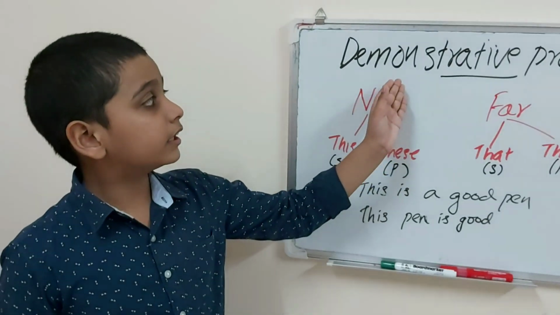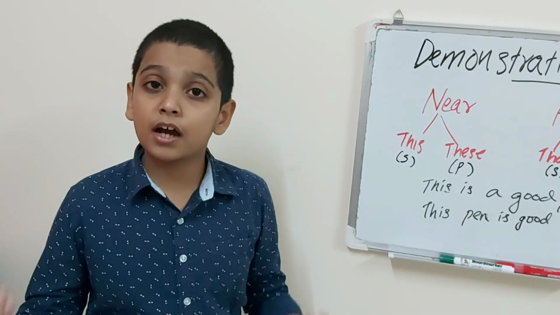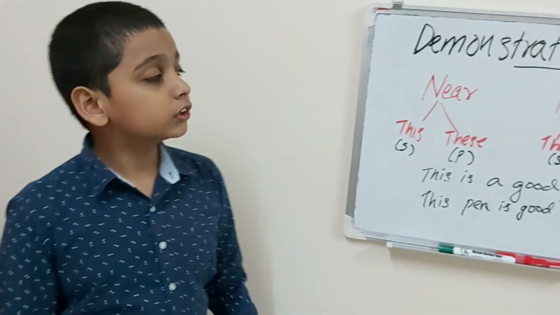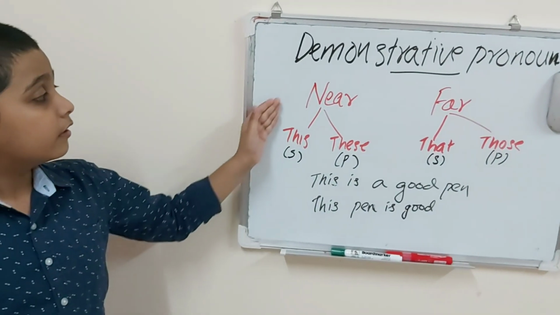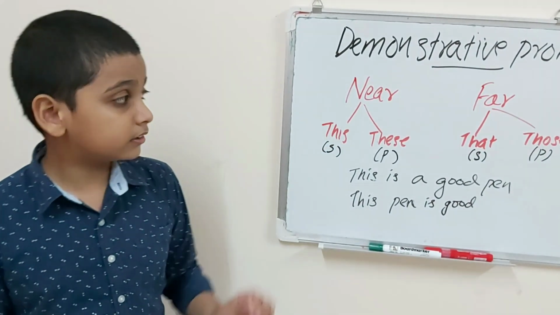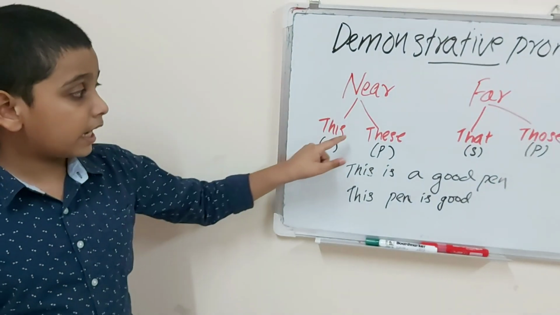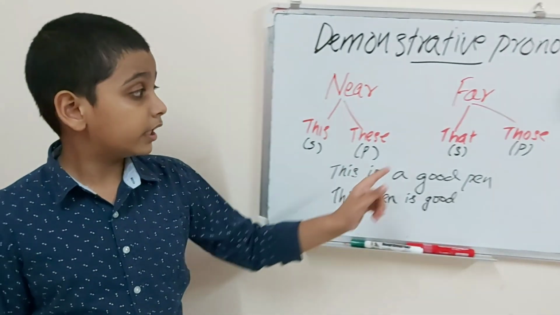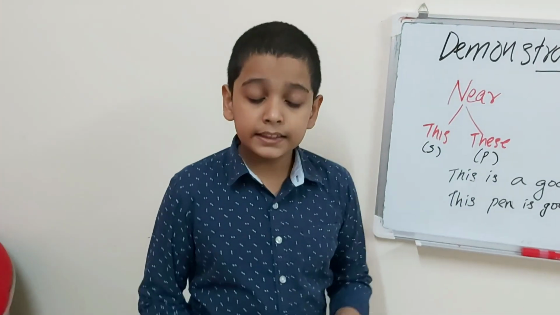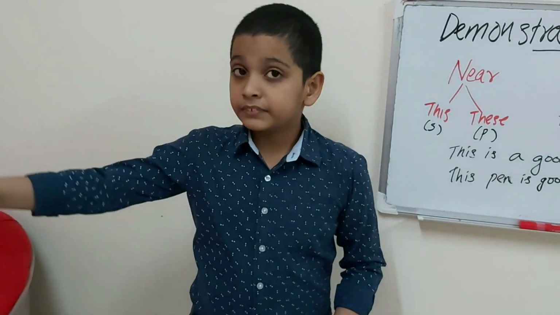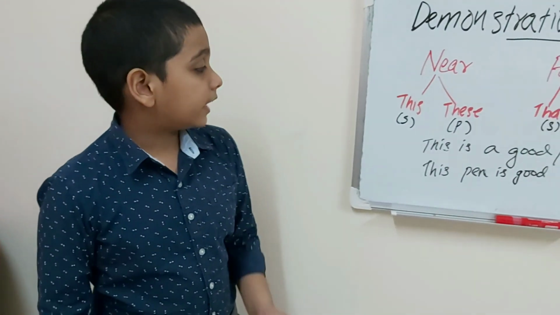Our last topic is demonstrative pronouns. Demonstrative pronouns are used to point out or indicate specific things. We can divide them into two groups, near and far. For near it is this and these, for far that and those. This is used for singular and these for plural, that for singular and those for plural. For example, this is a pen, that is a bag, these are pencils, those are boys, like that.